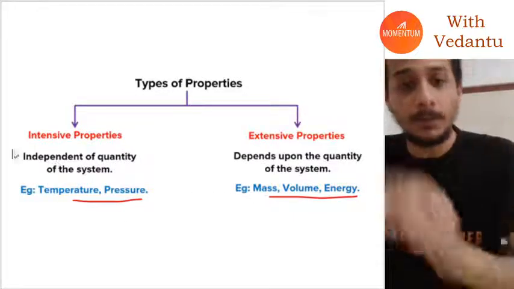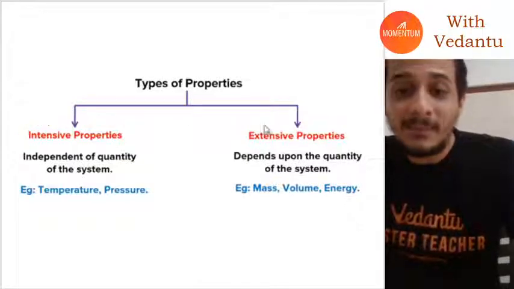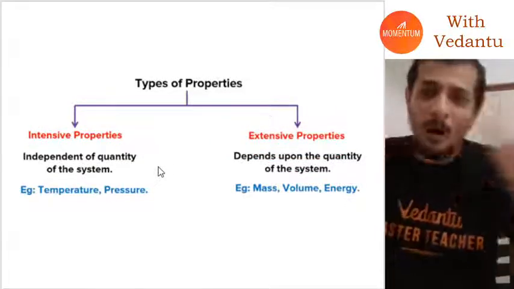These thermodynamic properties are divided into two parts: intensive properties and extensive properties. How do we understand the difference?